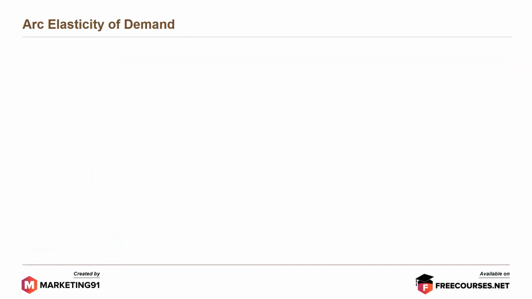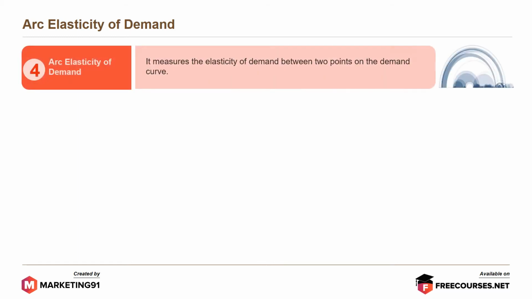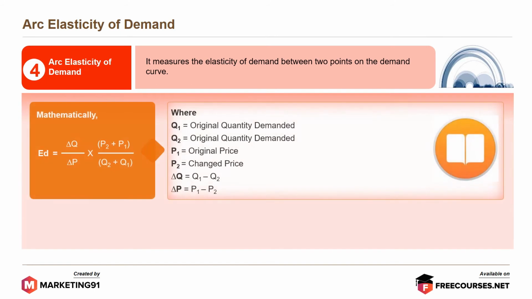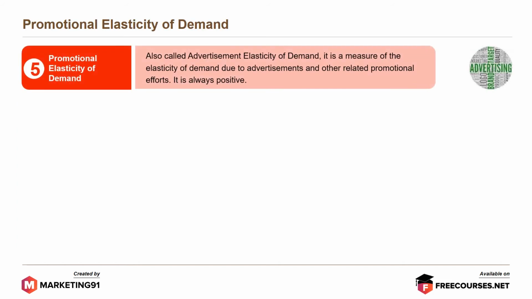Moving further, arc elasticity of demand. It measures the elasticity of demand between 2 points on the demand curve. Mathematically, arc elasticity of demand is equal to change in quantity divided by the change in price, into change in price plus original price divided by original quantity demanded plus original quantity demanded. Moving further, promotional elasticity of demand.